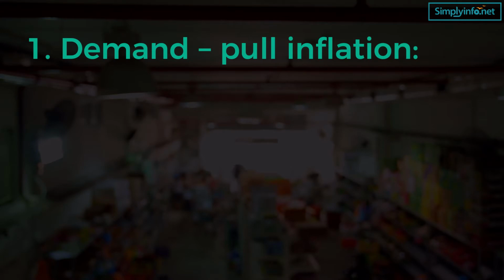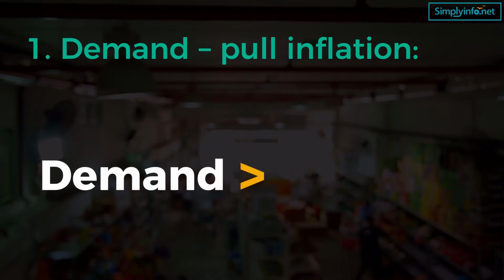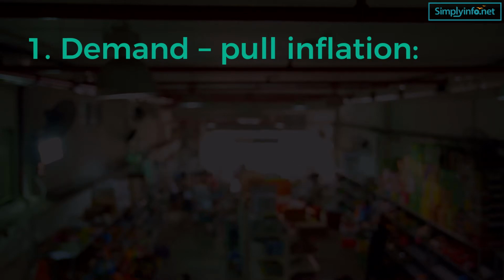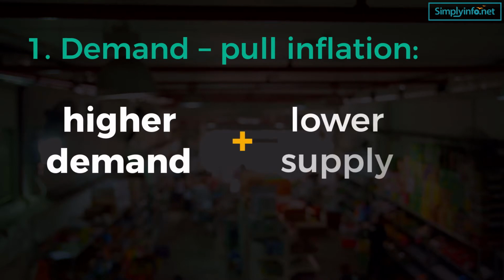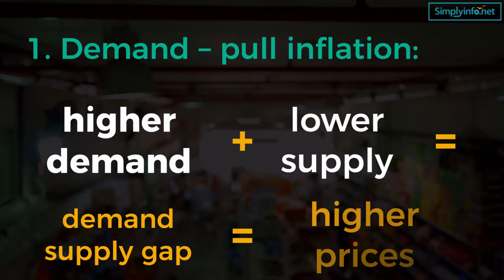Number 1, demand-pull inflation. It occurs when the overall demand for goods and services in an economy increases more rapidly than the economy's production capacity. With higher demand and lower supply, it creates a demand-supply gap which results in higher prices.